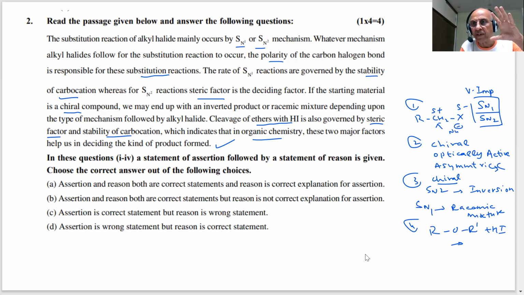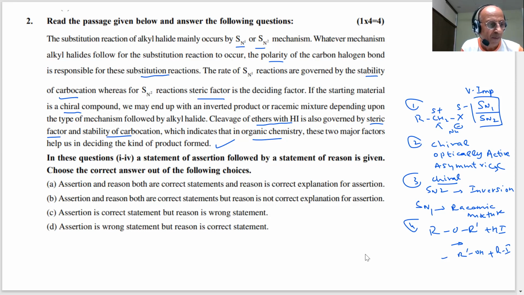Now we have a complete picture of nucleophilic substitution reactions and the reactions of ethers with HI, the breaking of the carbon oxygen bond. One alkyl halide and one alcohol, the 1 degree alkyl halide. So let us see the questions now.